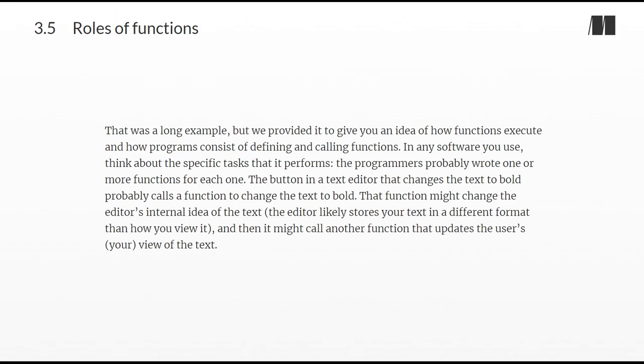That was a long example, but we provided it to give you an idea of how functions execute and how programs consist of defining and calling functions. In any software you use, think about the specific tasks that it performs. The programmers probably wrote one or more functions for each one. The button in a text editor that changes the text to bold probably calls a function to change the text to bold. That function might change the editor's internal idea of the text. The editor likely stores your text in a different format than how you view it. And then it might call another function that updates the user's, your, view of the text.